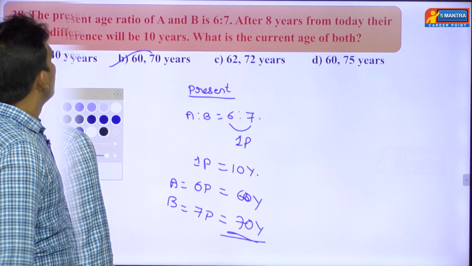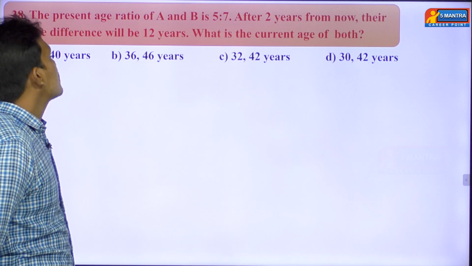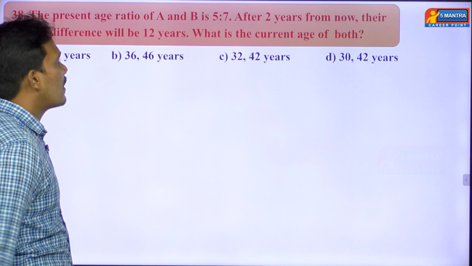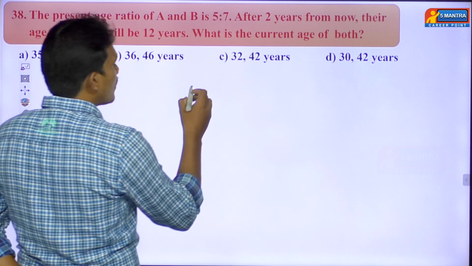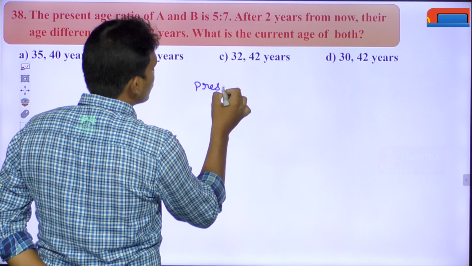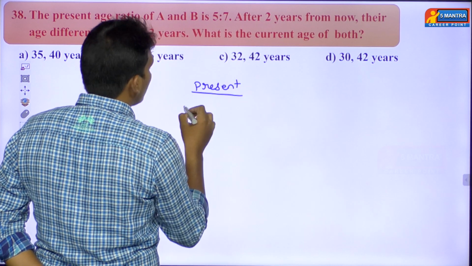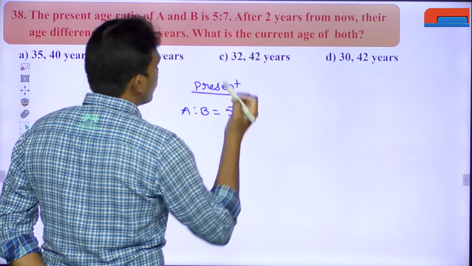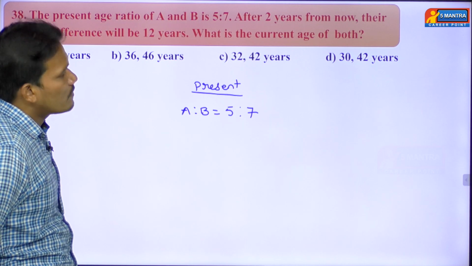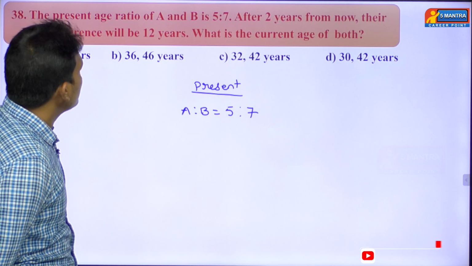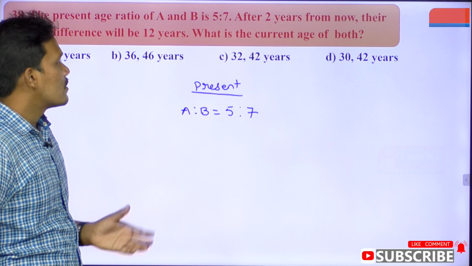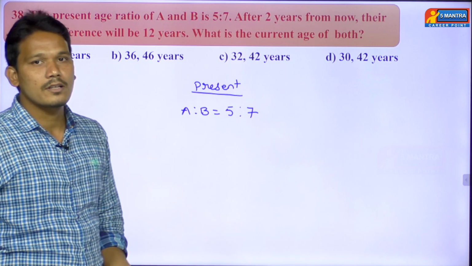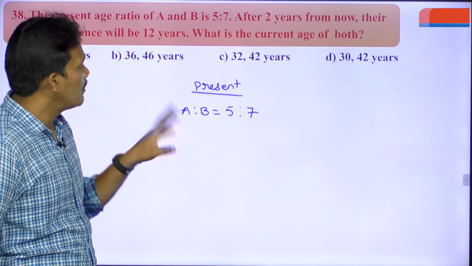Question number 38. First read the question. What's the question he has given? The present age ratio between A and B is 5:7. Next point, after 2 years from now, their age difference will be 12 years. Same model, I think. So after 2 years from now, their age difference is 12 years. Then what about the present age difference? That will also be the same, 12 years.